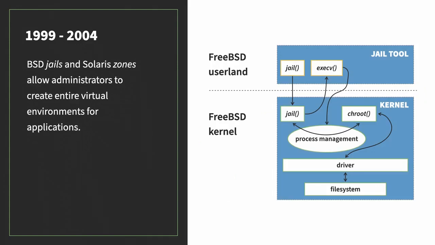BSD jails and Solaris zones merged into FreeBSD in 1999 and Solaris in 2004, respectively. These both build on chroots in a big way. With jails or zones, administrators could create entire virtual environments for applications instead of just quote-unquote virtual file systems without needing to emulate hardware like virtual machines can. Like today's containers, administrators could restrict what processes saw or used in a jail or a zone without processes knowing that they were being restricted.